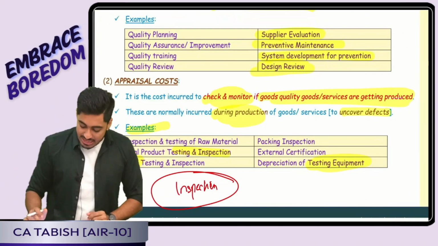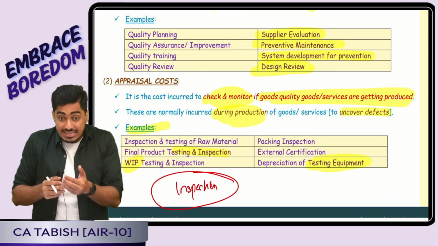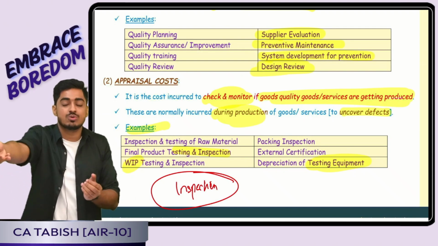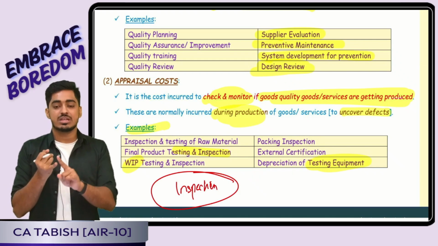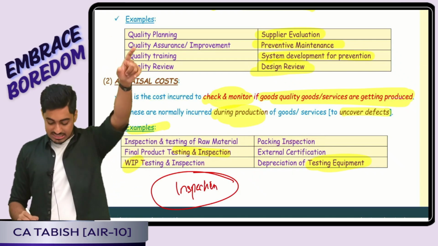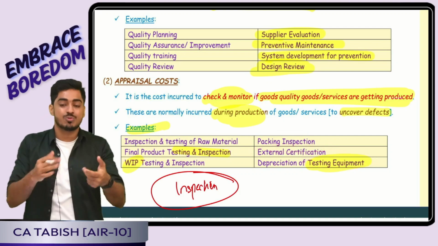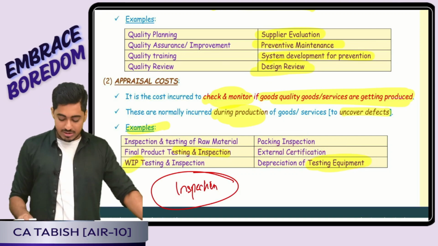Is this clear, everyone? Appraisal. Normally during production, I will inspect whether good quality goods are produced or defectives are there. So inspection could be of raw material, work in progress, finished goods, or packing inspection, or I am getting an external certification, or testing equipment is there for checking purposes. Whether it is depreciation or cost, whatever it is will come under appraisal.